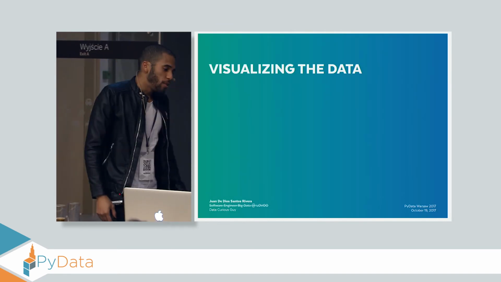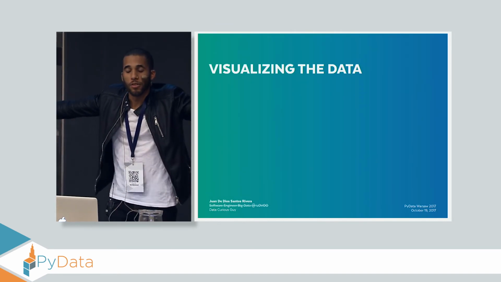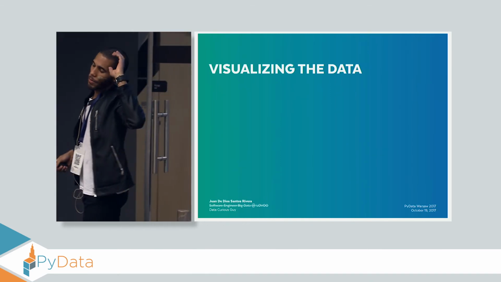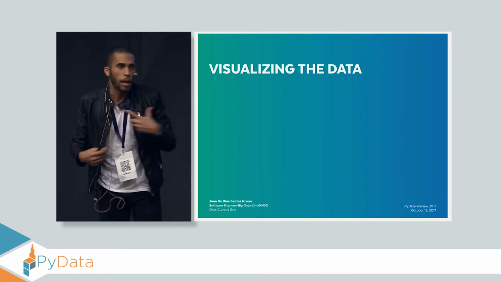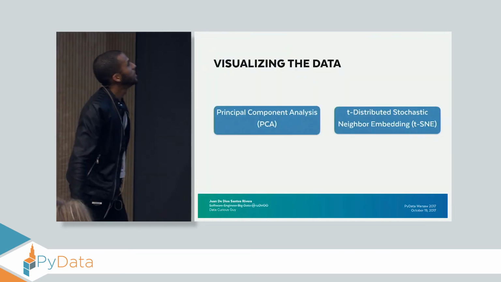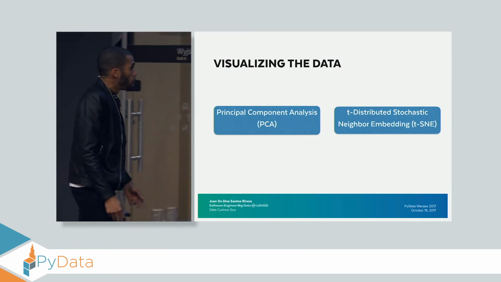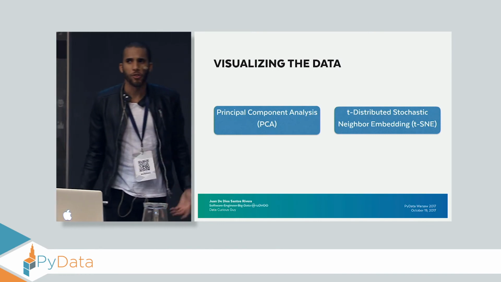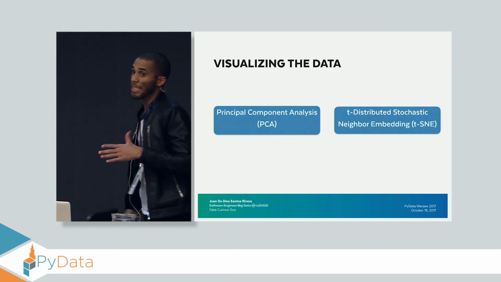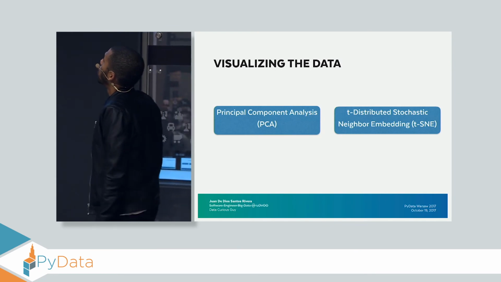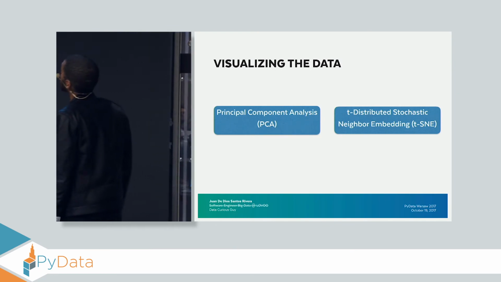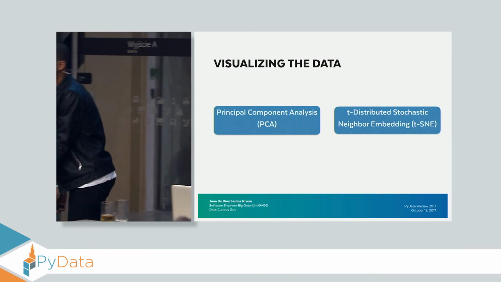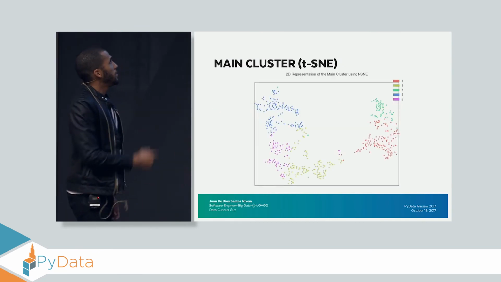But now the last part, visualizing the data, because it's always nice to see the data. And here I've been talking about separation, and dissimilarity, and mumbo jumbo, and blah, blah. But I want to see this one. Okay, guys. So for doing this, I had to use 2 different techniques to lower the dimensionality of my data set because we are not superhumans and we cannot see in 5 dimensions, at least I don't. So I used 2 really well-known techniques, principal component analysis and T-distributed stochastic neighbor embedding, TSNE. And this is how it looks.